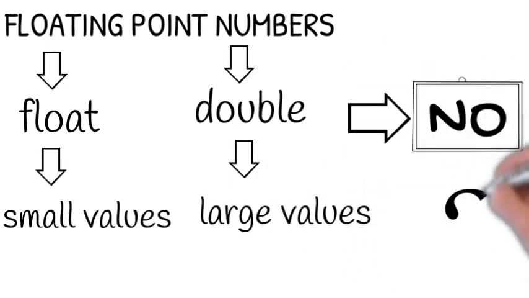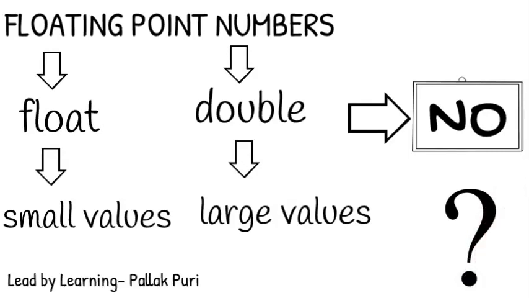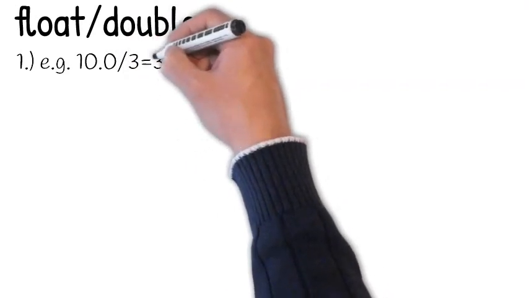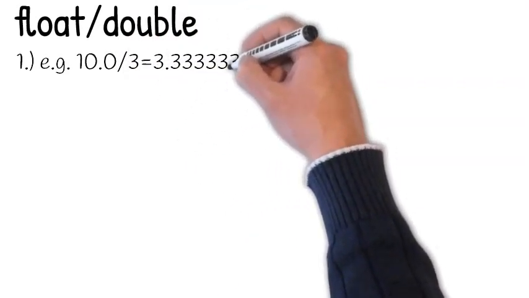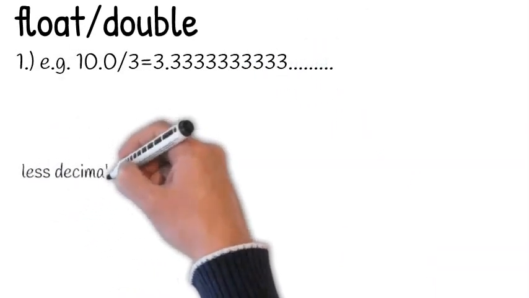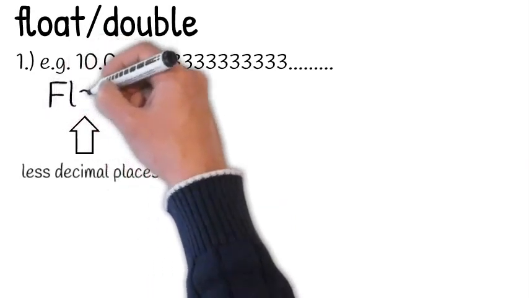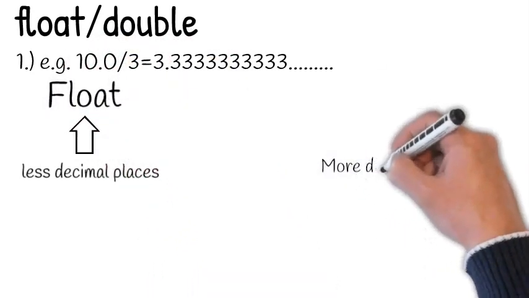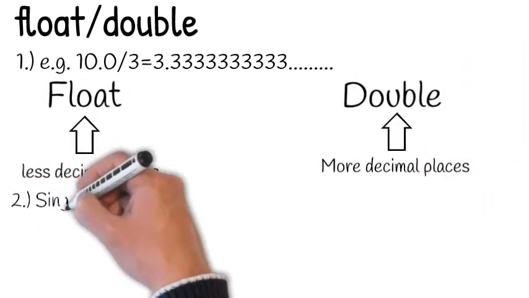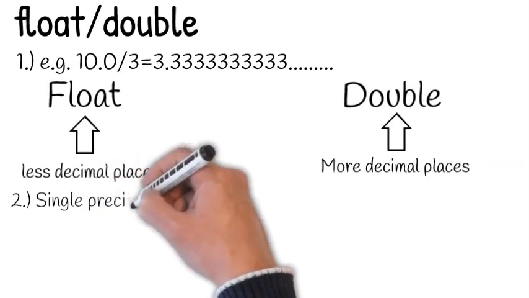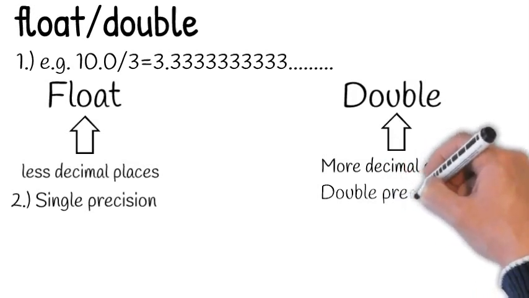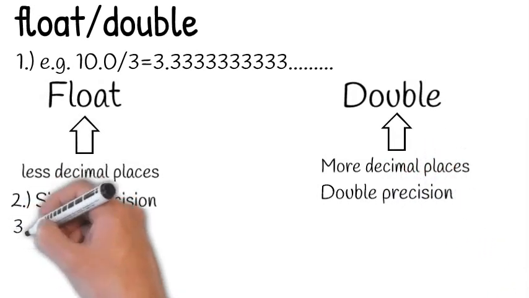When double and float are used, for example, 10.0 divided by 3 equals 3.333 up to infinity. So if we require to store values up to fewer decimal places like 5 or 6, then the float data type is used. And if we require to store more decimal places, like up to 14 or 16, then double is used. Float is single precision, that is, float has less accuracy as compared to double, and precision means accuracy. So float is single precision, and double has more accuracy, so it is double precision.